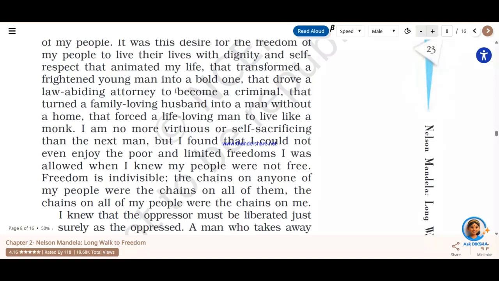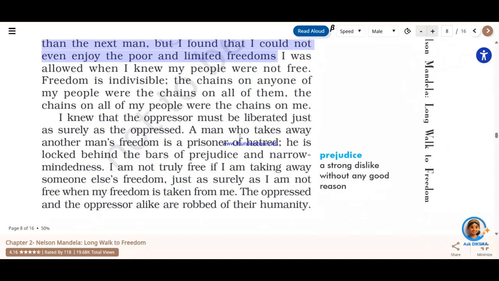"I am no more virtuous or self-sacrificing than the next man, but I found that I could not even enjoy the poor and limited freedom." So he again speaks about freedom, that freedom was not at all enjoyed by them and by the people of South Africa. Now, this is an important paragraph. "I knew that the oppressor must be liberated." Oppressor means people like those who oppressed Nelson Mandela, they should be liberated. Liberated means they should be lifted from that standard of living to a standard which is known to be the basic lifestyle of the people.